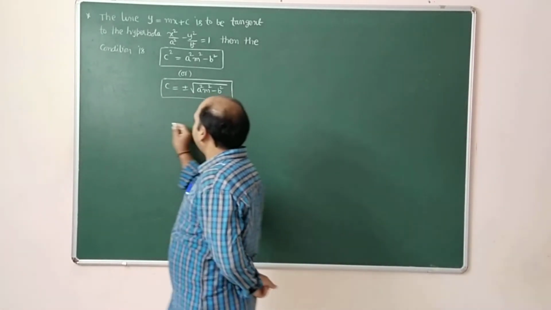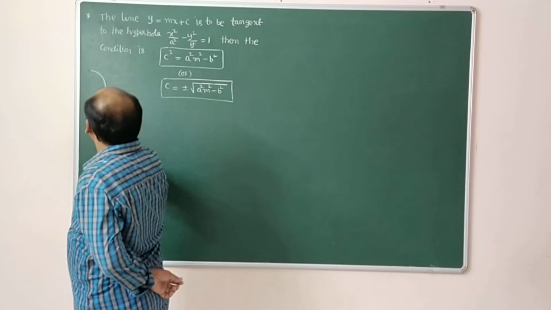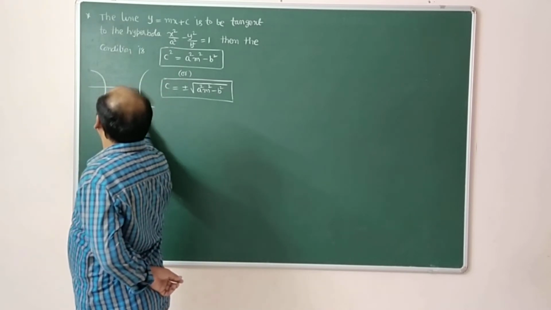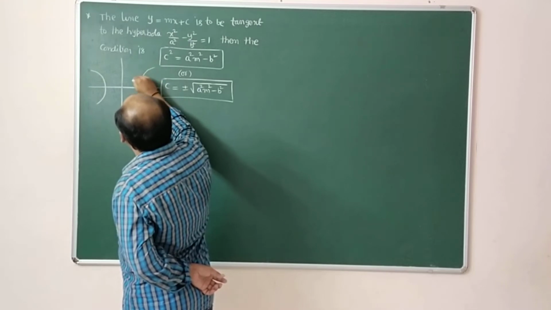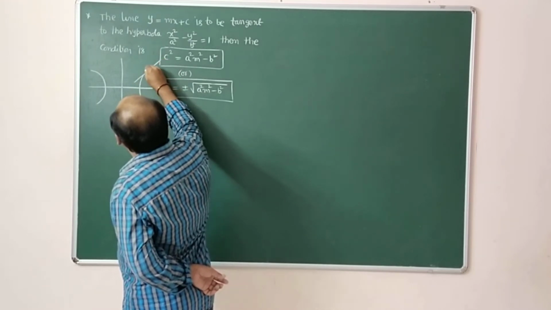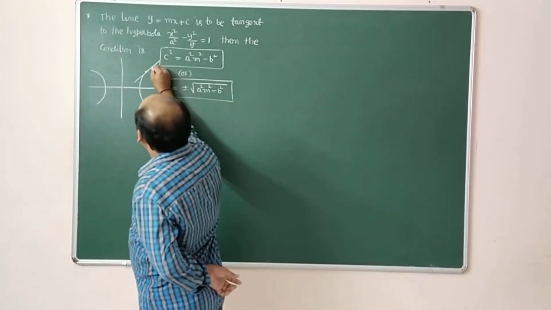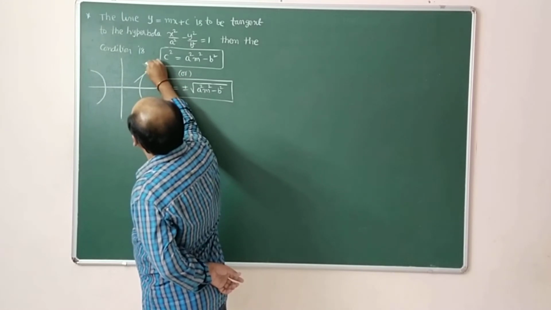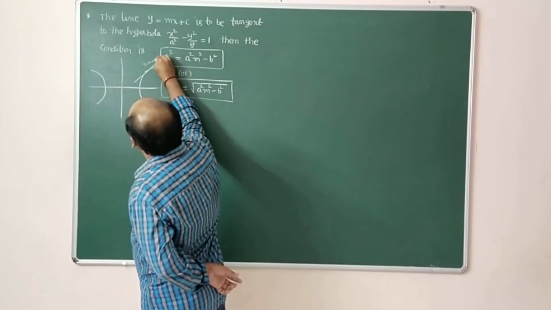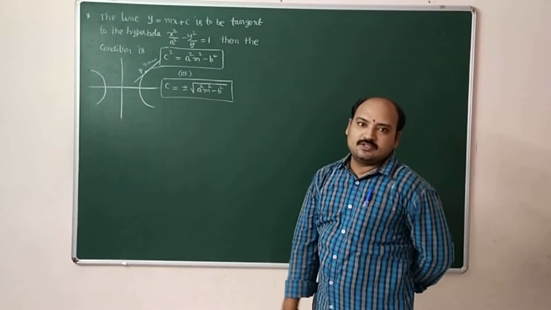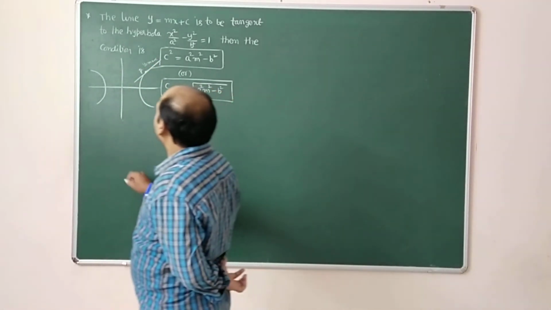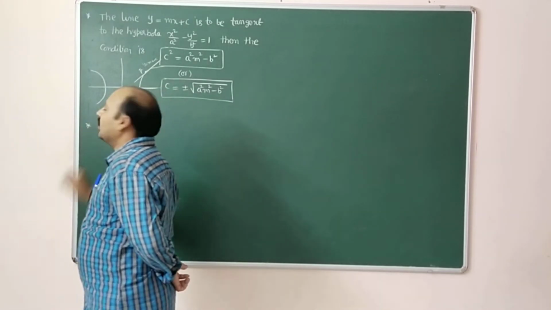See here, the figure will come like this. This is the hyperbola curve. The line y is equal to mx plus c is tangent. This P is called the point of contact. Next, the point of contact.